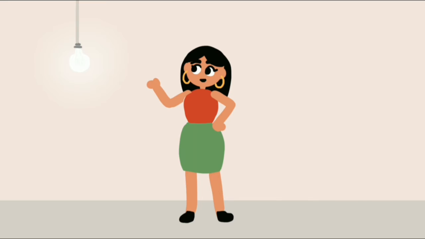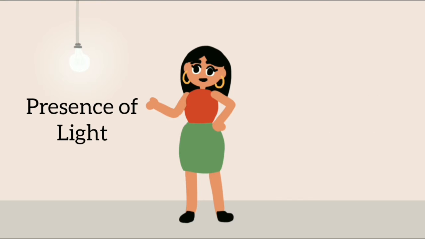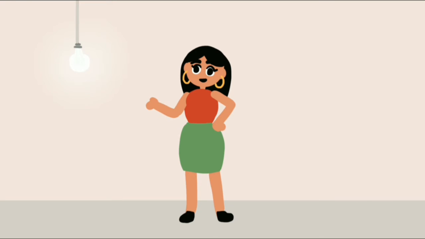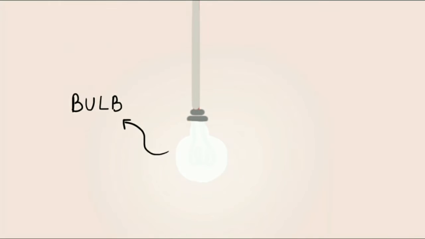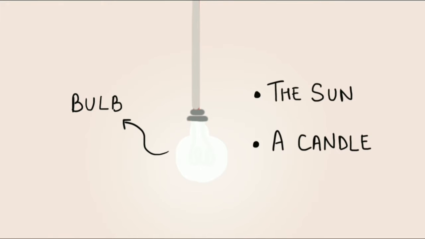The first one is that there must be presence of natural or artificial light. In my room, the bulb is a source of light as it produces its own light. Other examples are the sun and a candle.